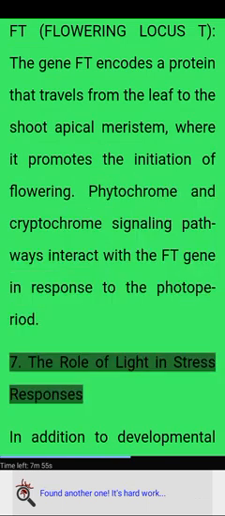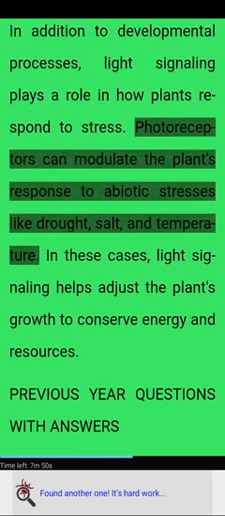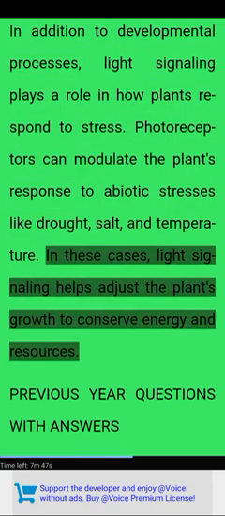7. The role of light in stress responses. In addition to developmental processes, light signaling plays a role in how plants respond to stress. Photoreceptors can modulate the plant's response to abiotic stresses like drought, salt, and temperature. In these cases, light signaling helps adjust the plant's growth to conserve energy and resources.